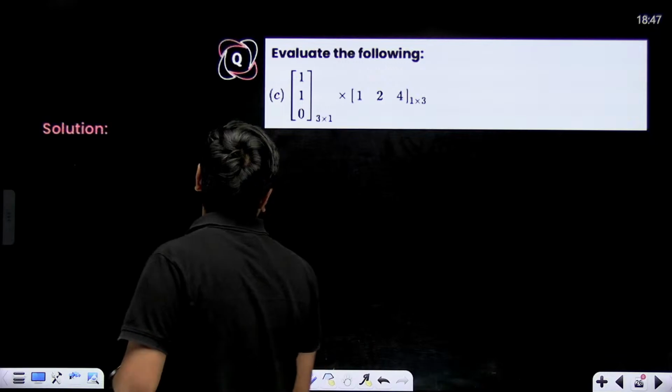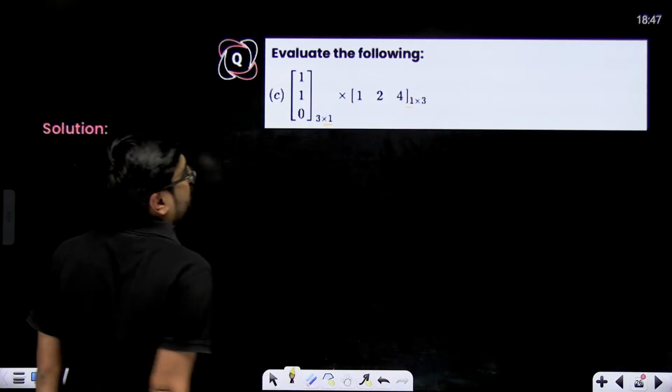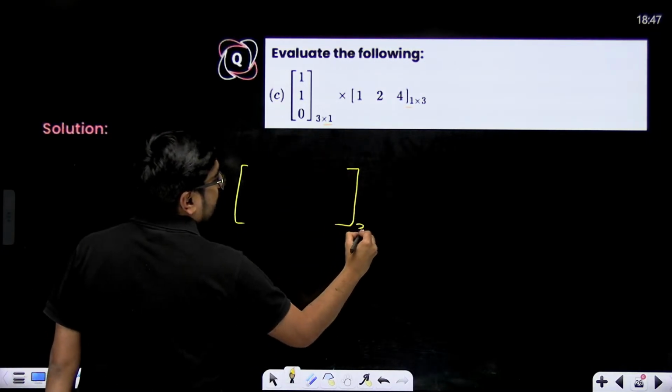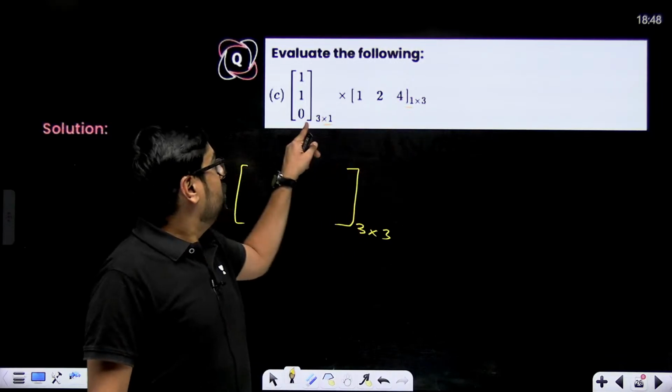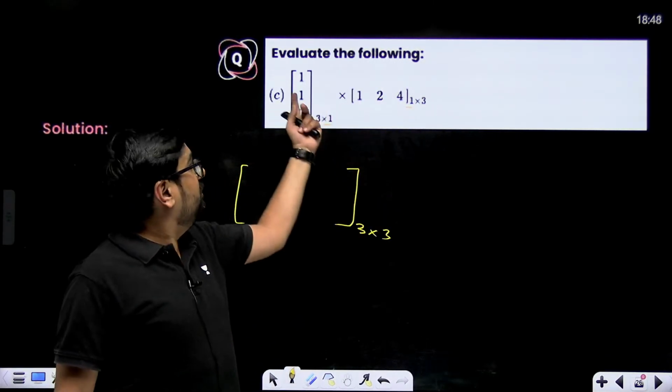Now solve the third one on your own. Okay, what will be the order? This is 1, this is 1. Can we multiply? Yes, we can multiply. And guess what? We are going to get a 3 cross 3 matrix. This is 3 cross 1, this is 1 cross 3. So 3 cross 3, starting one, last one. 3 cross 3 will be our answer.